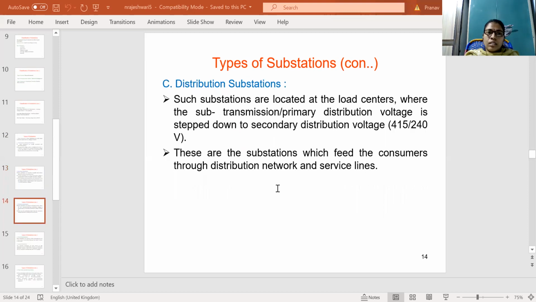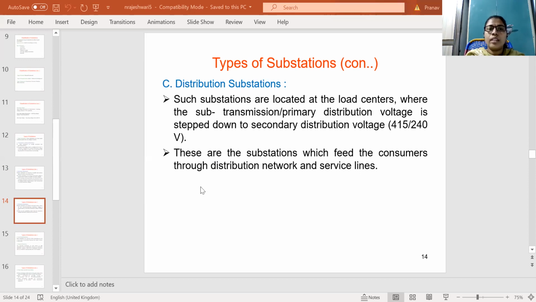So the next thing is distribution substations. The third classification is distribution substations. Such substations are located at the load centers, where the sub-transmission or primary distribution voltage is stepped down to the secondary distribution voltage. This is the secondary distribution substation, where the voltage is 415 or 240 volts. These are the substations which feed the consumer through the distribution network and service lines.